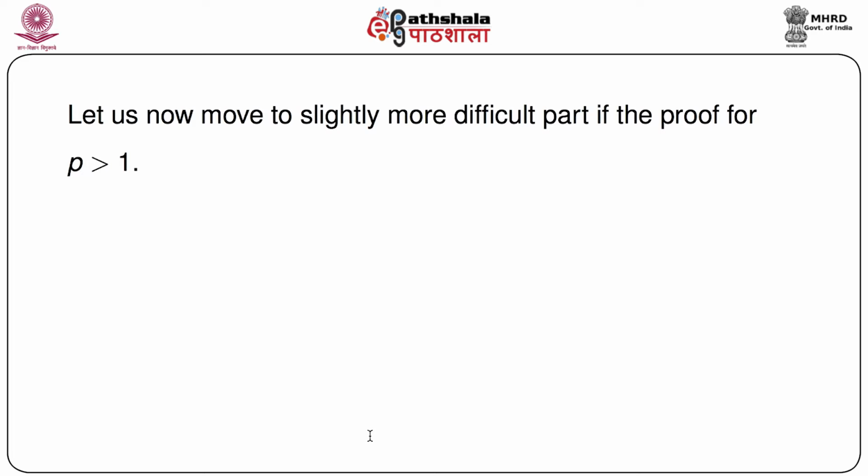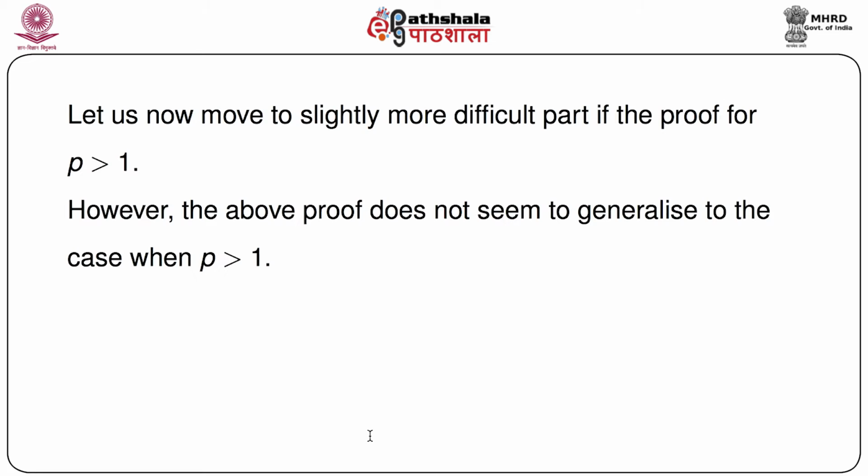Now the main part of this entire proof is for p greater than 1. One very important thing that we should point out is that p equals 1 and p greater than 1 probably cannot be proved in exactly a similar fashion. We might need a few more facts or interesting results to prove it for p greater than 1.